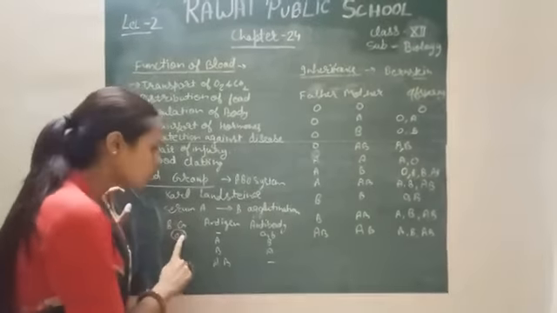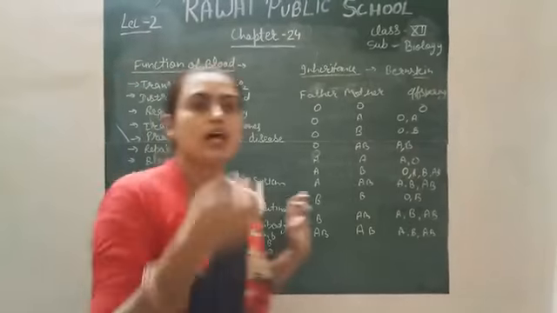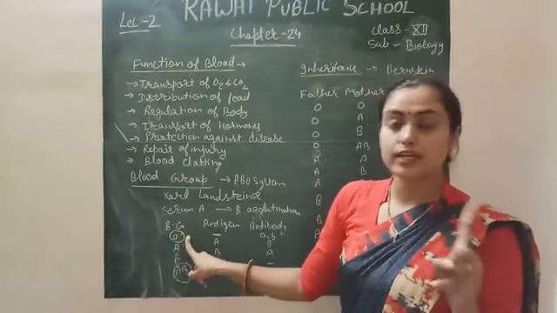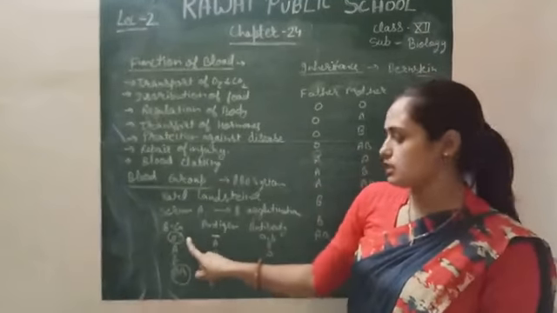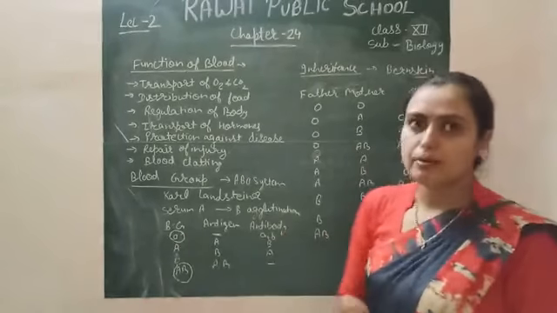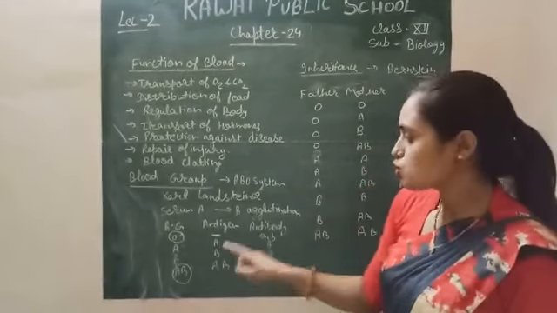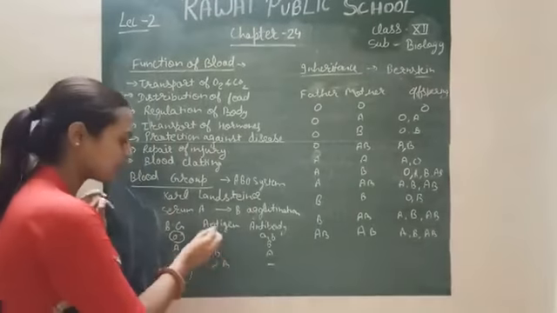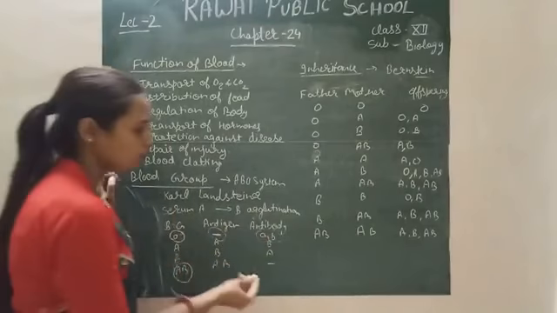Firstly, blood group O. In blood group O, no antigen is present. The individual with O blood group does not have any kind of antigen. It means there is no antigen present in blood group O, and blood group O contains both antibody A and antibody B. So we do an experiment to find out that O does not have antigens and that both antibodies are present in O blood group.